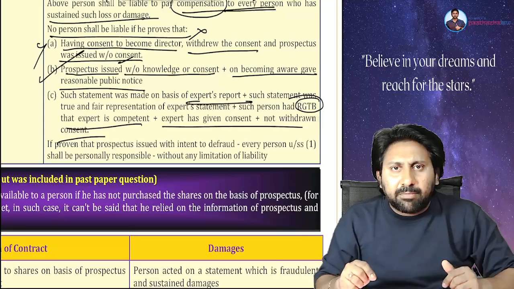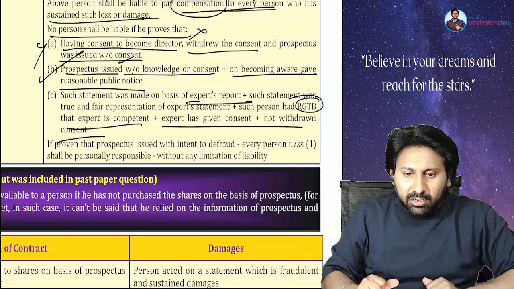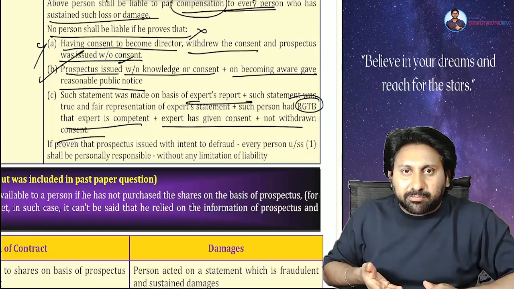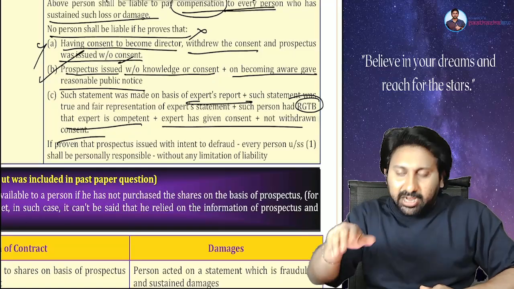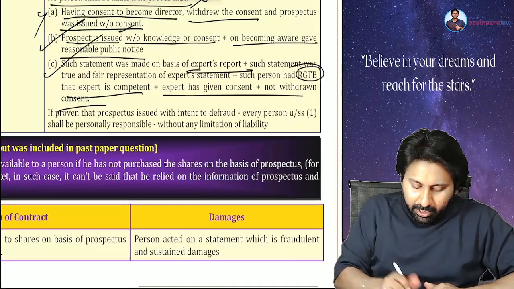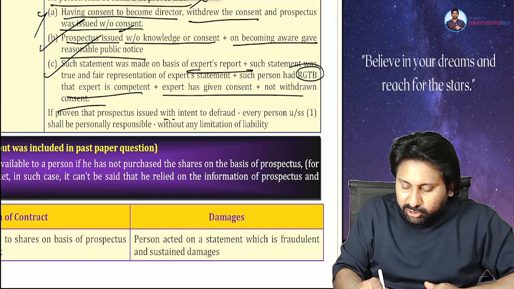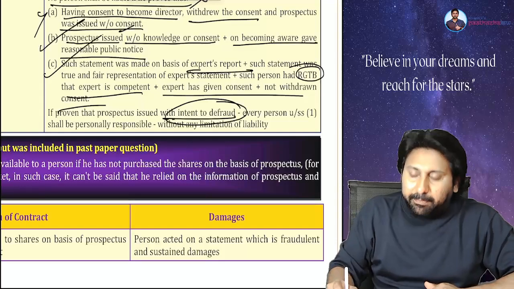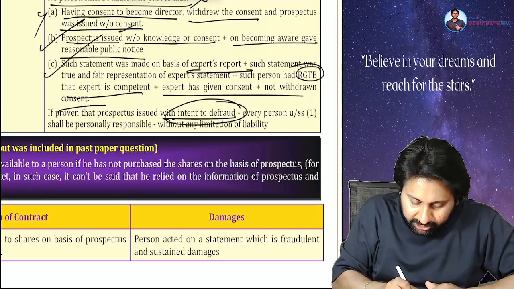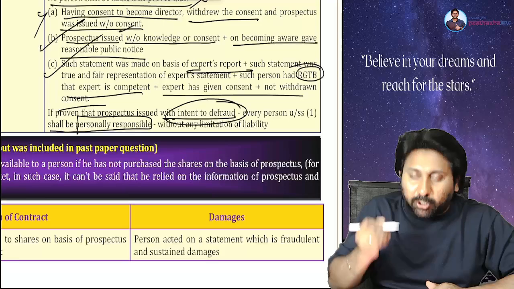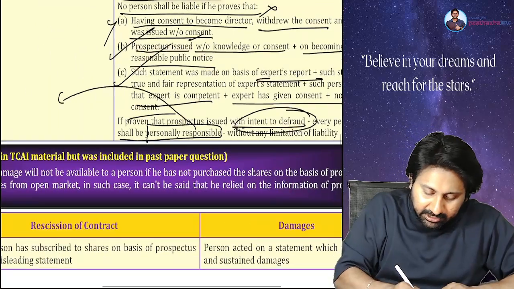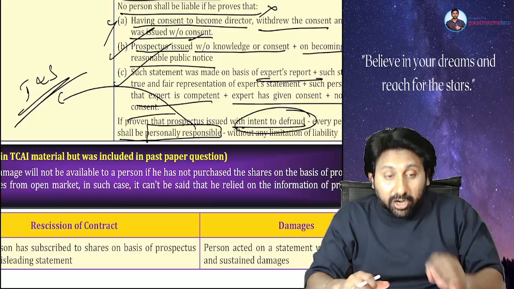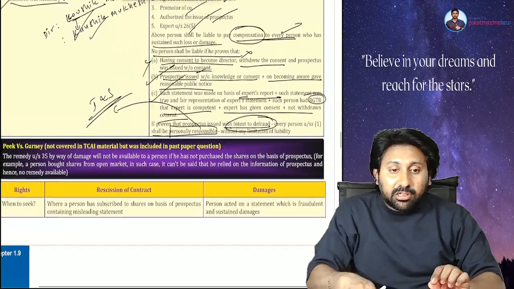Means what will the public believe? The expert is confident. On the basis of that expert document, the auditor has commented something. For that, you should not make the auditor liable. If it is proven that the prospectus was issued with the intent to defraud, then every person under subsection 1 shall be personally responsible. This is called joint and several liability of all the persons.